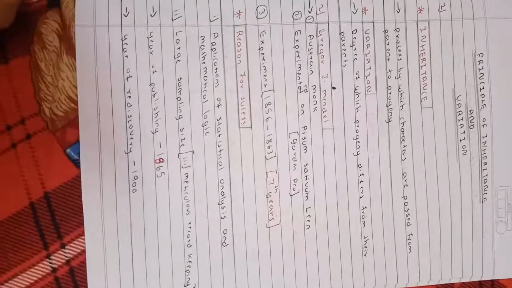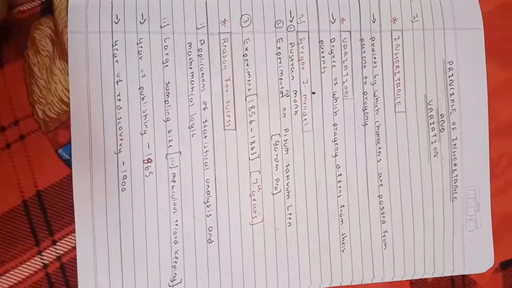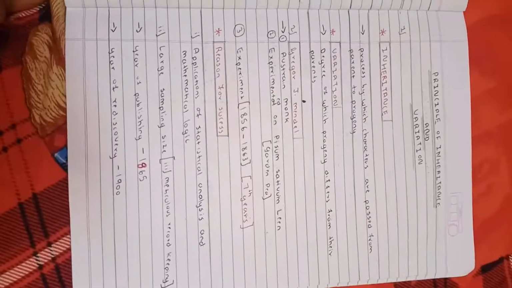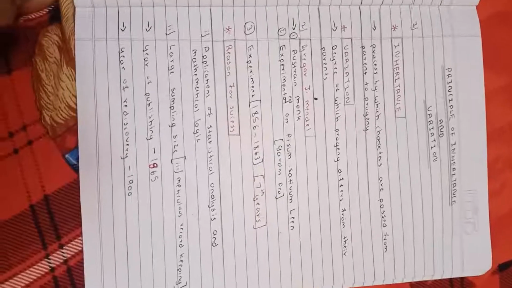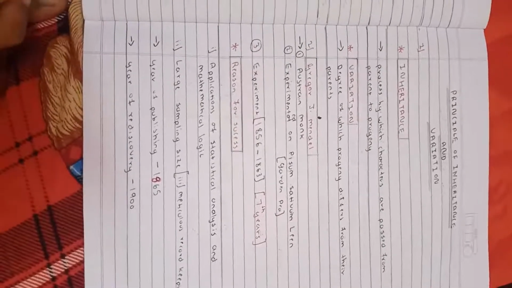Why was Gregor Mendel so successful? The reasons for Mendel's success were the application of statistical analysis and mathematical logic. He took a large sampling size and also did meticulous record keeping. The year of publishing is 1865 and the year of rediscovery is 1900.